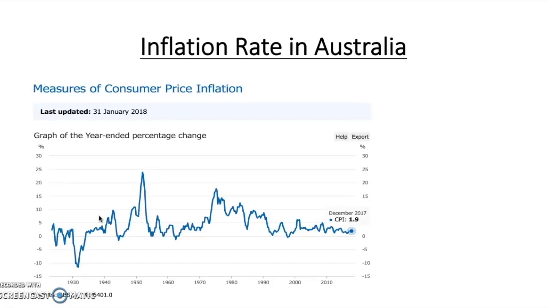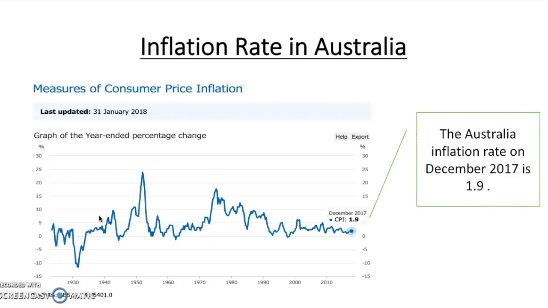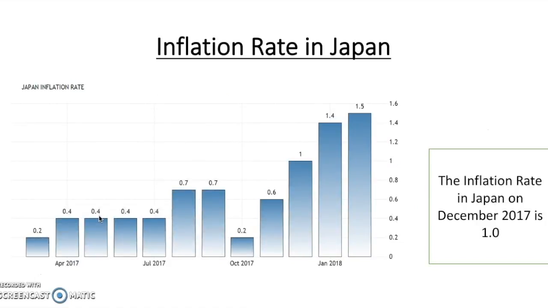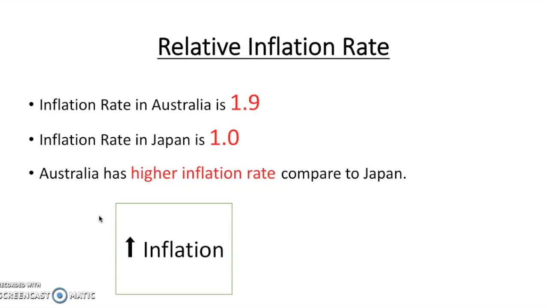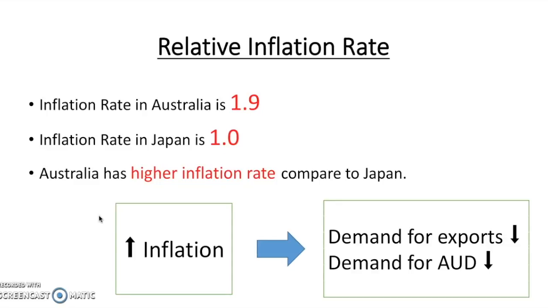According to the Reserve Bank of Australia, the Australian inflation rate of December 2017 is 1.9, while the inflation rate of Japan in December 2017 is 1.0. From both of the data just now, we know that the inflation rate of Australia is higher than the inflation rate of Japan. A higher inflation rate in Australia will lead to a decrease in demand for export and a decrease in the demand for AUD. This is because with a higher inflation rate, export will become more expensive.